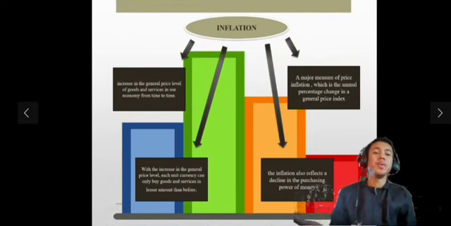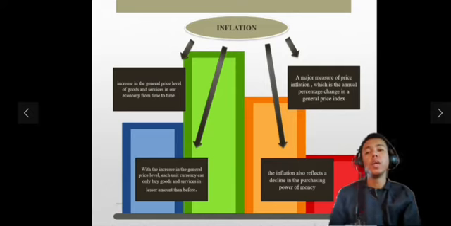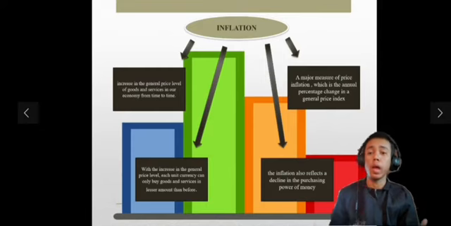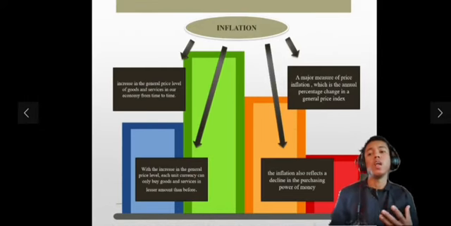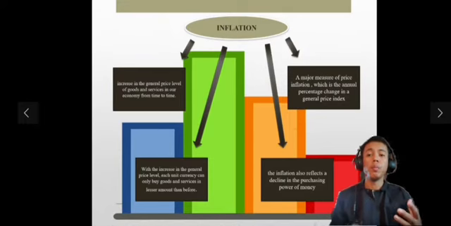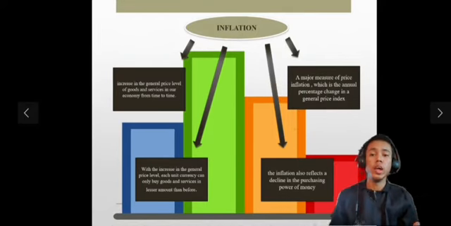So what is inflation? In economics, inflation means the increase in the general price level of goods and services in our economy from time to time. With the increase in the general price level, each unit of currency can only buy goods and services in a lesser amount than before. Thus, inflation also reflects a decline in the purchasing power of money, which is a loss of real value in the medium of internal exchange and units of account in our economy. A major measure of price inflation is the annual percentage change in the general price index, commonly called the consumer price index, over time.